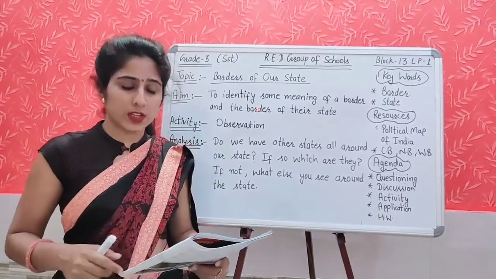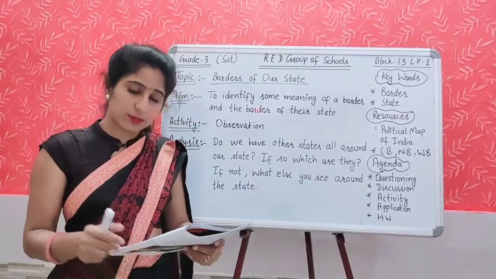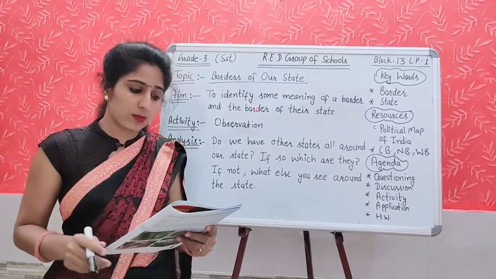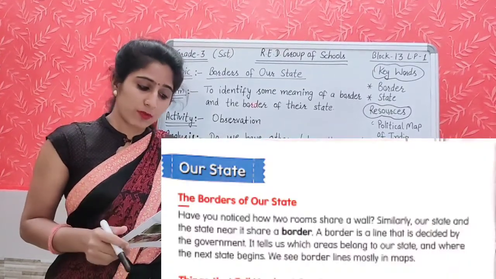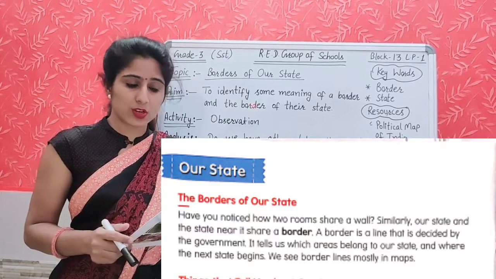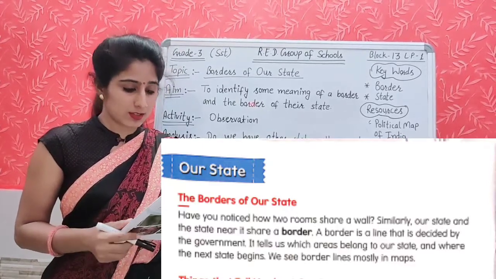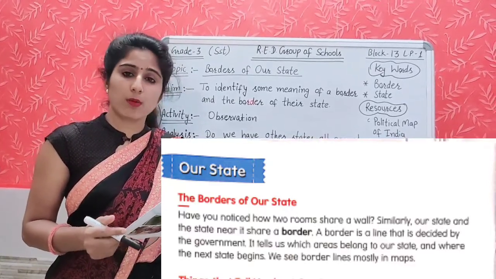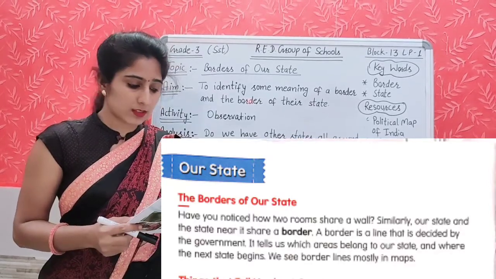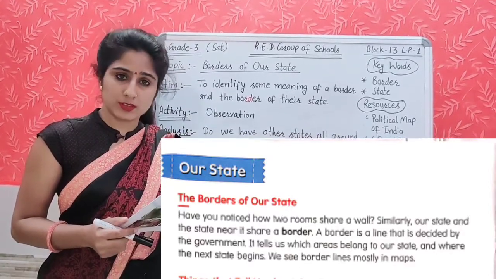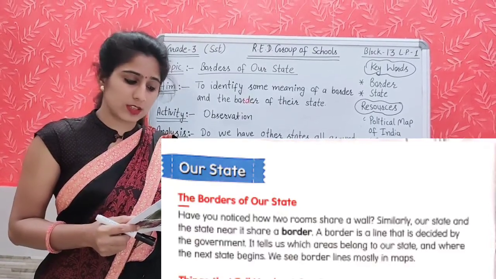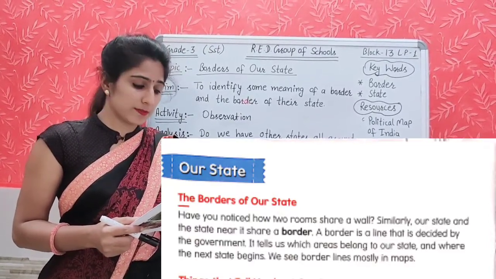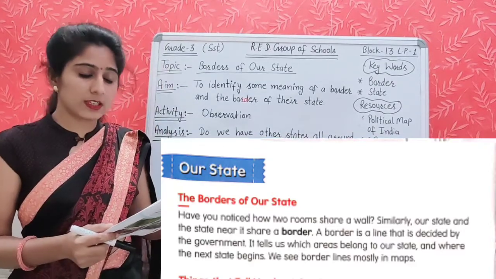Now it is time for the reading section. Page number 26, our state, the borders of our state. As we discussed in the class also, have you noticed how two rooms share the wall? Similarly, our state and the state near it share a border. A border is a line that is decided by the government. It tells us which areas belong to our state and where the next state begins. We see border lines mostly in maps.